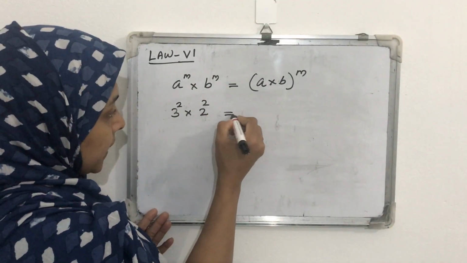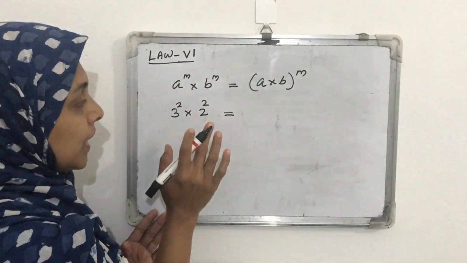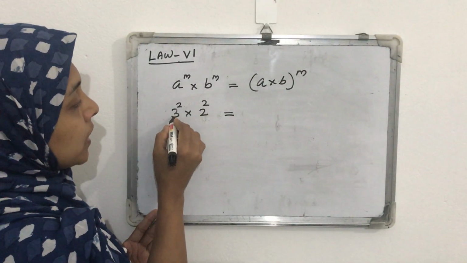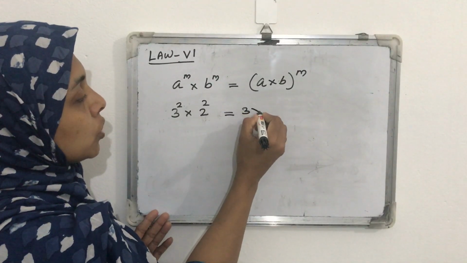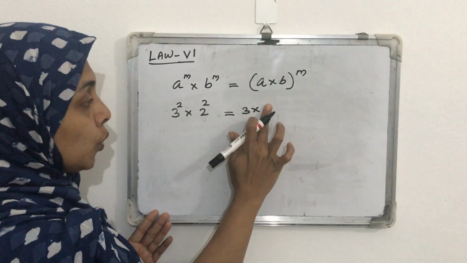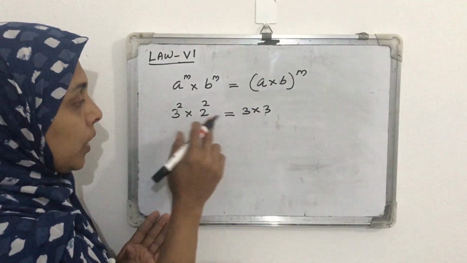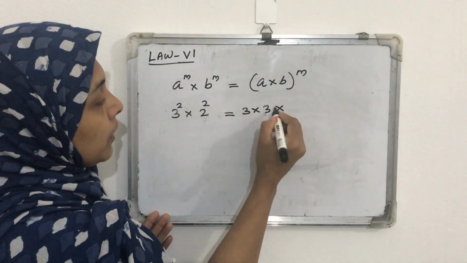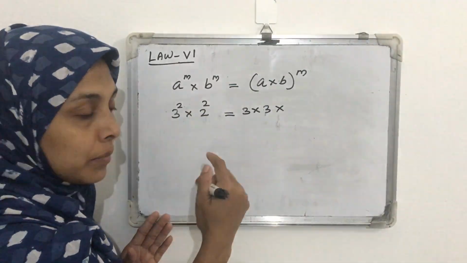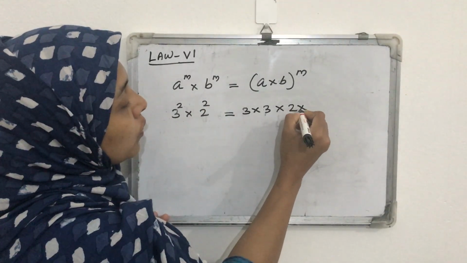So without using that law, how do we find this out? 3 square means 3 multiplied how many times? 2 times, 3 into 3. Next, 2 multiplied how many times? 2 times. So 2 into 2.